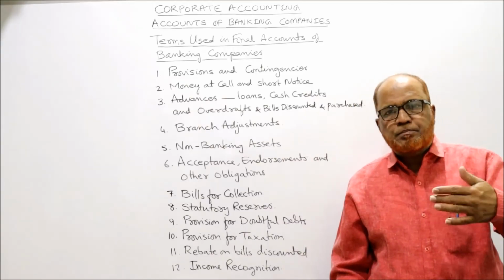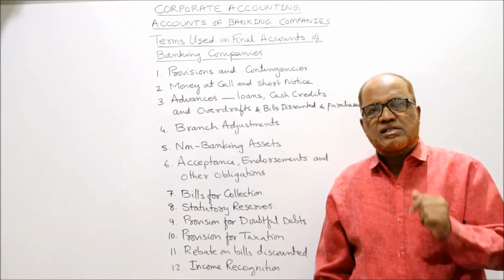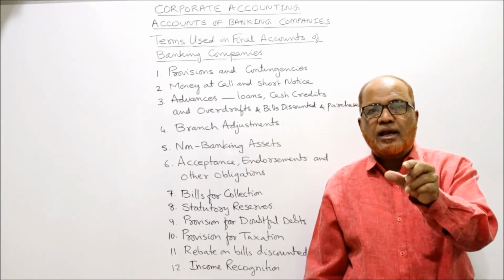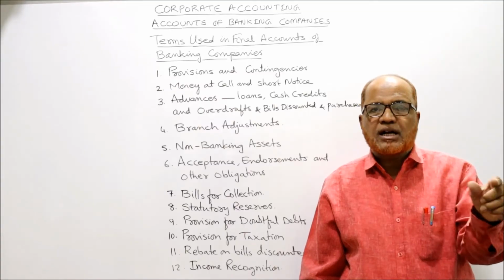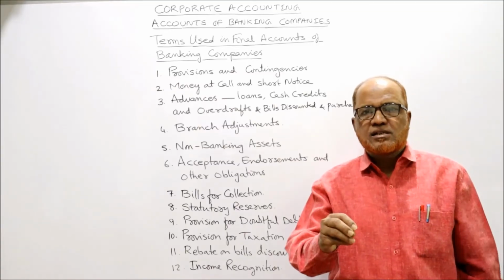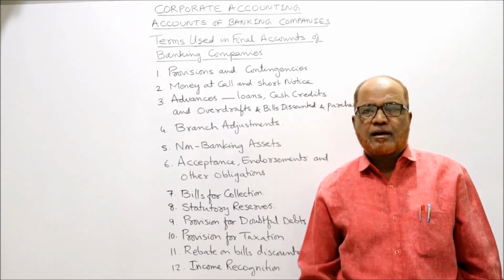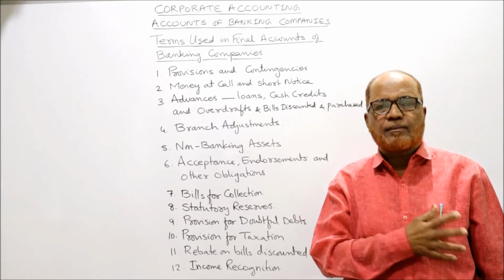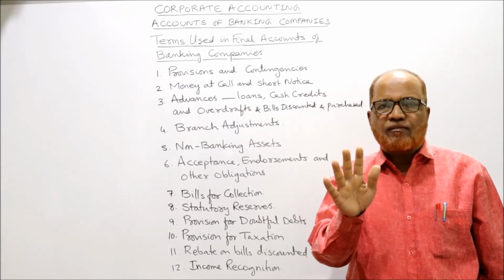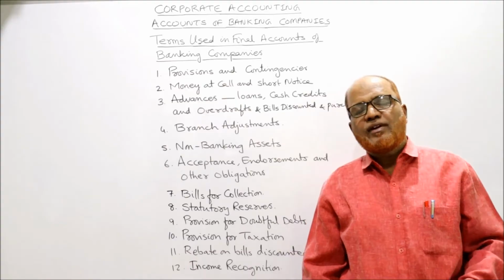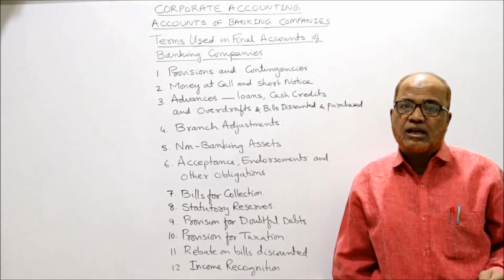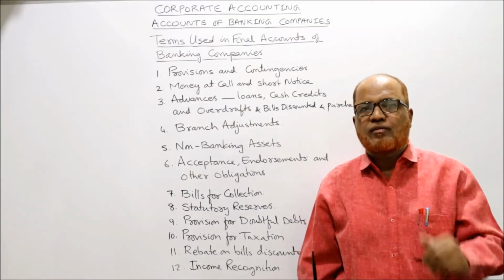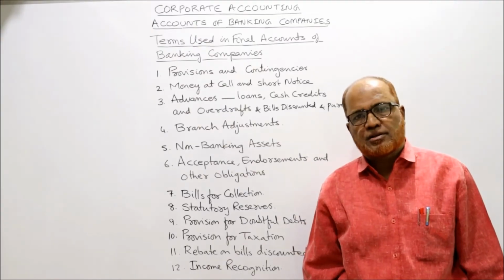अब कस्टमर को जब जब पैसे की जरूरत पड़ेगी अपने लोन में से वो पैसे निकालते रहेगा. लिमिट 5 लाख तक है. Now interest will be charged only on the amount withdrawn by the customer. Example, Mr. X has taken a cash credit limit up to 5 lakh, but he has withdrawn money of only 2 lakh rupees till the end of the year. Then interest will be charged not on 5 lakh, only on 2 lakh. The rate of interest charged by the bank will normally be higher than the rate on a loan. लोन के ऊपर जो रेट ऑफ इंटरेस्ट लगता है उससे ज्यादा रेट ऑफ इंटरेस्ट लगता है नॉर्मली फॉर कैश क्रेडिट.